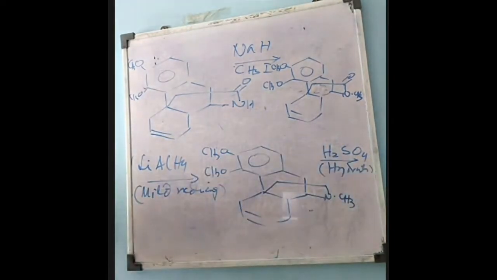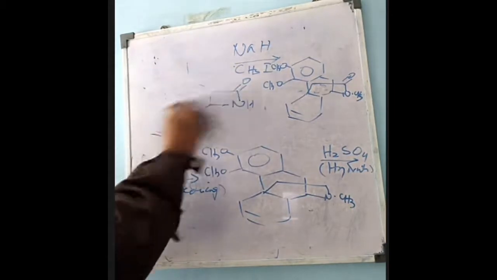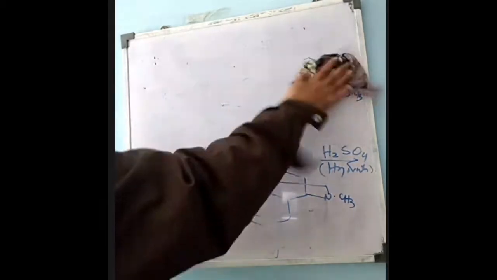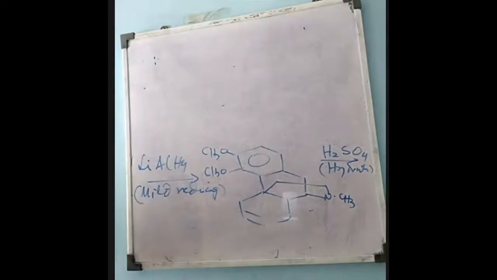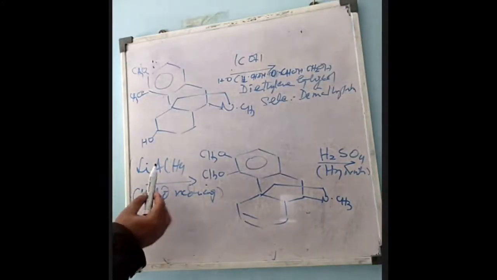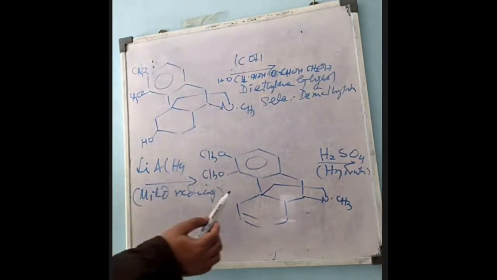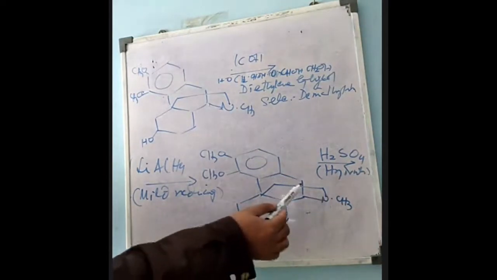So now, if you remember, if any compound which contains a double bond, for example ethene, is treated with sulfuric acid, what happens? Hydration will take place. Whenever any olefinic bond containing compounds are treated with sulfuric acid, alkyl hydrogen sulfate is obtained, and then further reaction. After treating with lithium aluminum hydride, which is a mild reducing agent, we got this compound in which the carbonyl group of the amide, lactam, was reduced.